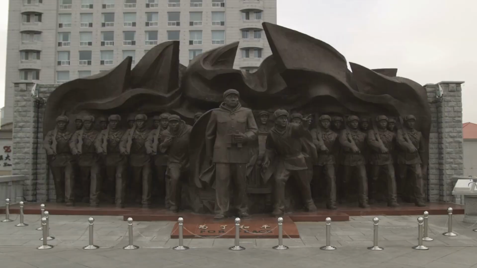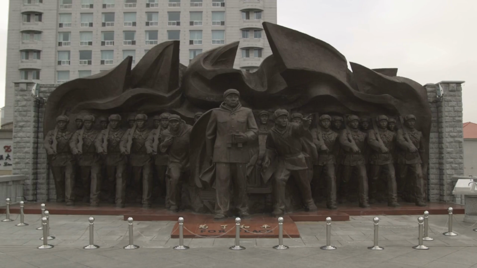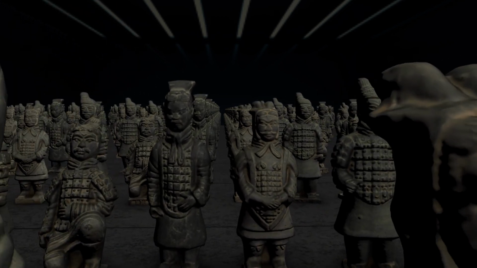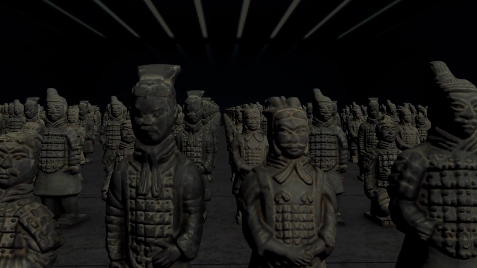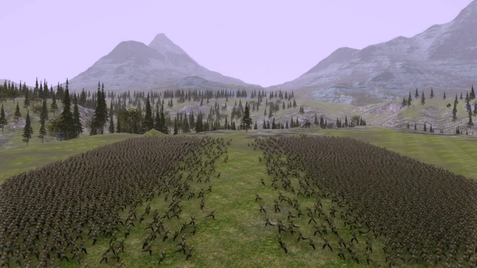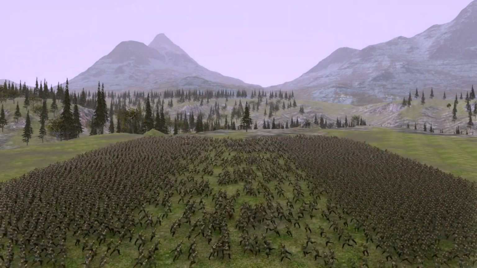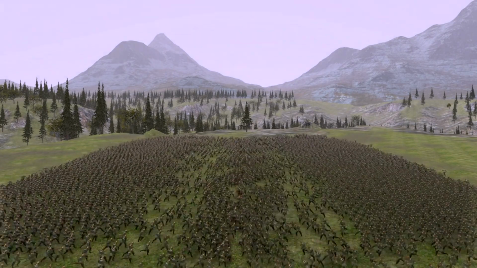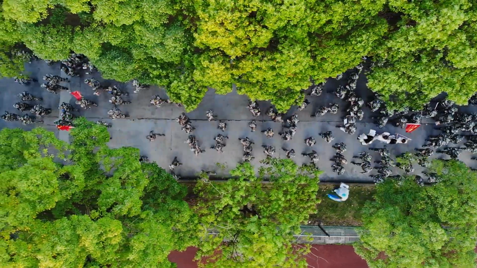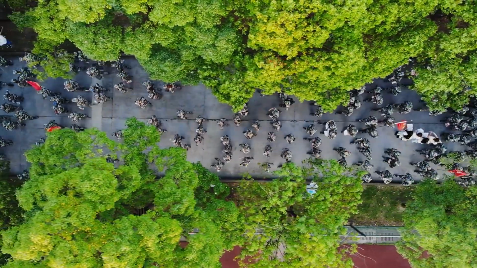From 1950 to 1953, the Korean War provided a stark example of how China wielded its population as a strategic military advantage. During this conflict, China faced off against United Nations forces and became famous for its human wave tactics. One of the Chinese People's Volunteer Army's most notable strategies was to leverage its enormous population by launching overwhelming waves of soldiers against enemy forces. These tactics, quite simply, involved using sheer human numbers to crush the enemy.